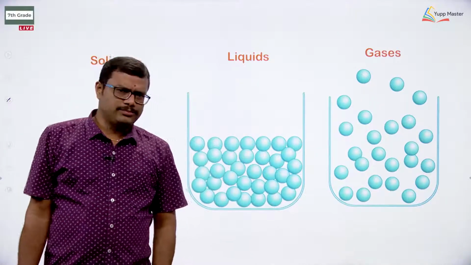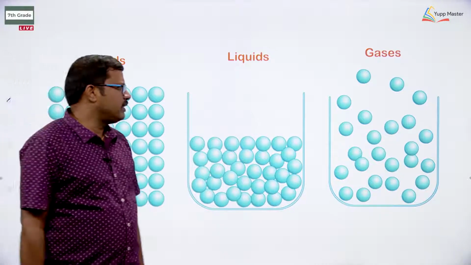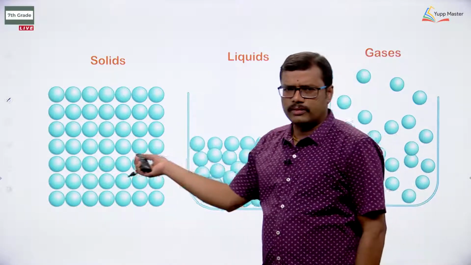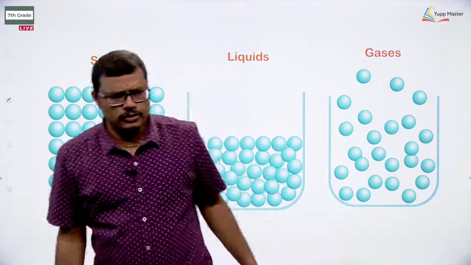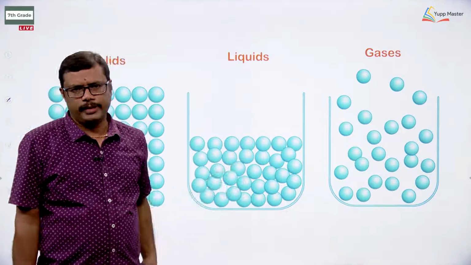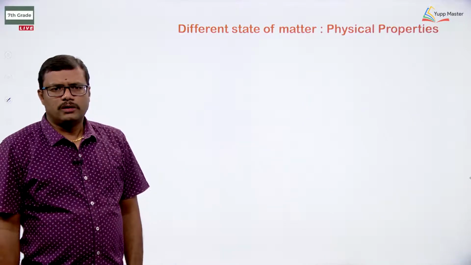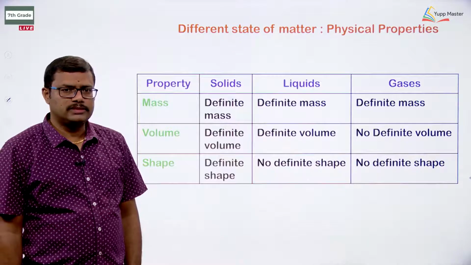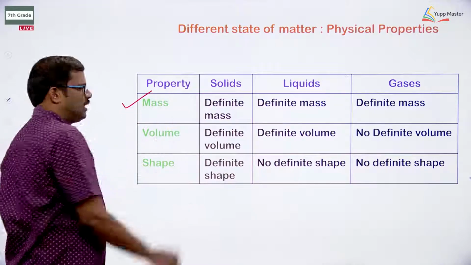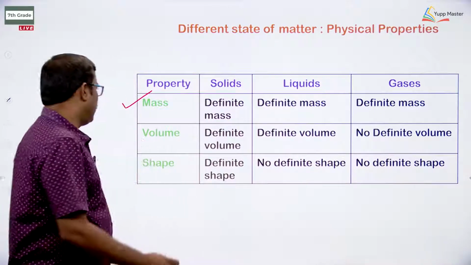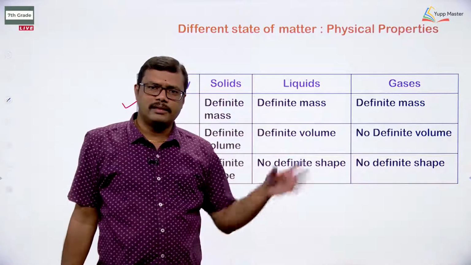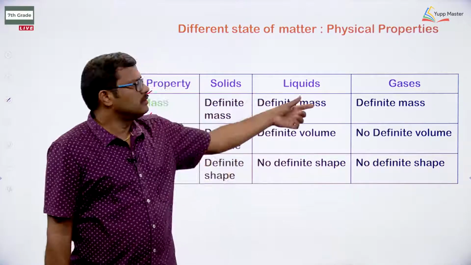Let us also observe some more properties of the gases, liquids and solids. We know the gaseous arrangement, liquid arrangement and solid arrangement can be seen here. So, just look once again at the arrangement of particles in these three states of matter. Now, let us compare the physical properties of matter for the solids, liquids and gases. What are the physical properties? Mass is a physical property, mass means weight, and volume is a physical property, shape is a physical property. So, we can compare the physical properties for these three different states of matter.